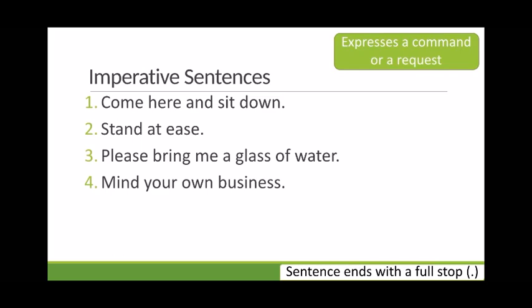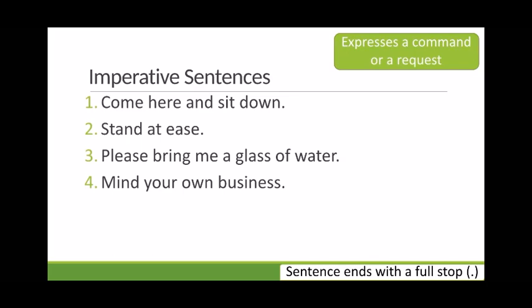The next type of sentence is imperative sentences. Now, imperative sentences are those sentences that express a command or request. So let us look at these examples and understand. Come here and sit down. Stand at ease. Please bring me a glass of water. Mind your own business.